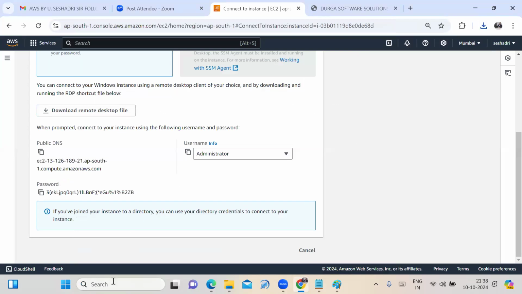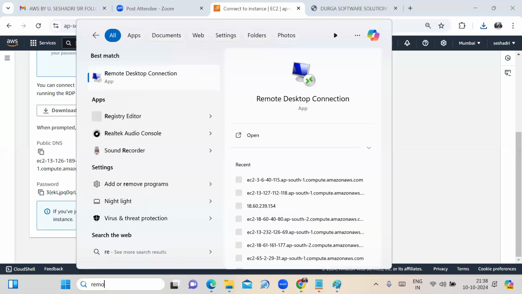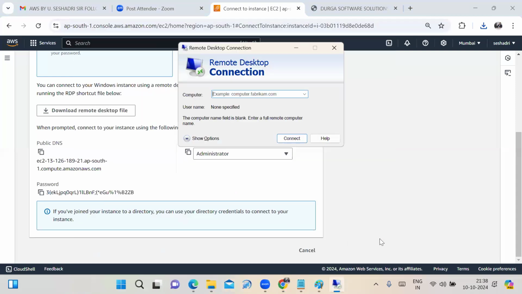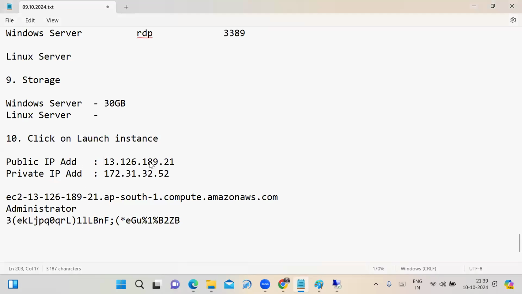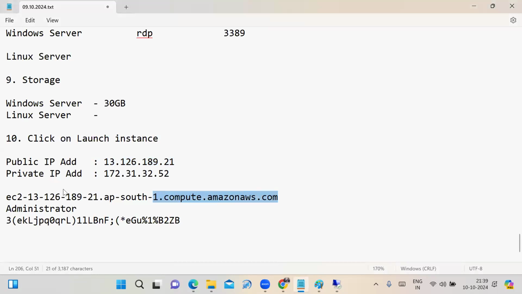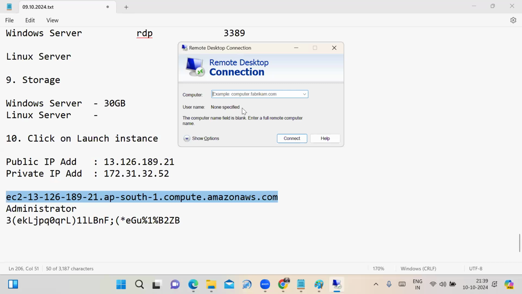I am using the Windows operating system, so I can use remote desktop connection. I have to use this one. Then it is asking to enter the computer name, which is the public IP address. That's why I noted down the public IP address here. You may enter the public IP address or the public DNS; you may enter any one. I can enter the public DNS. Click on connect.